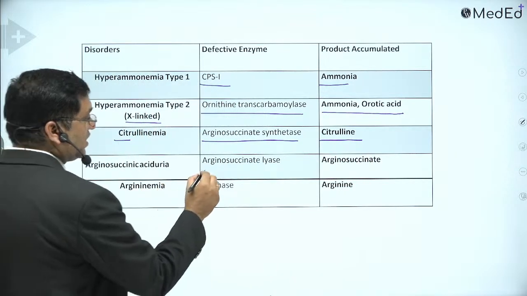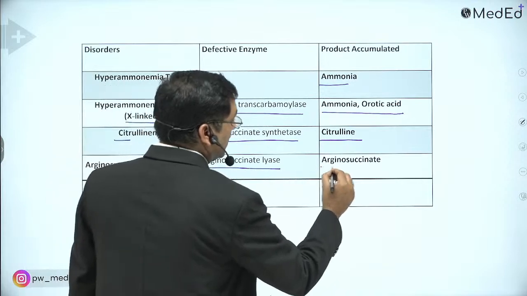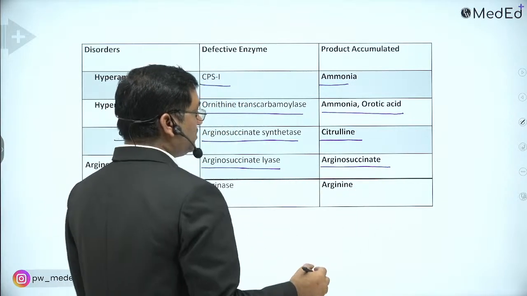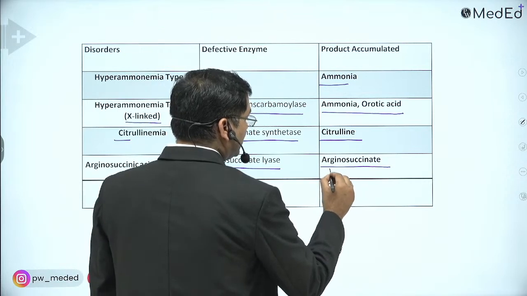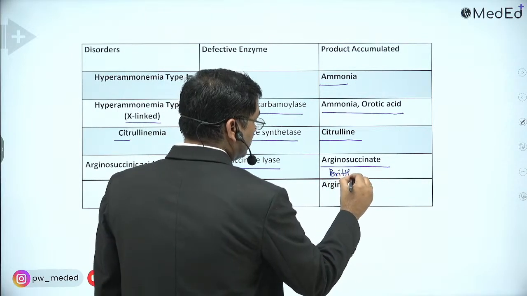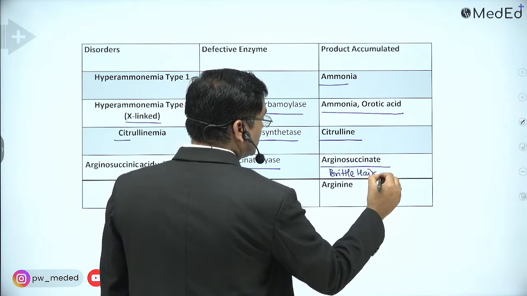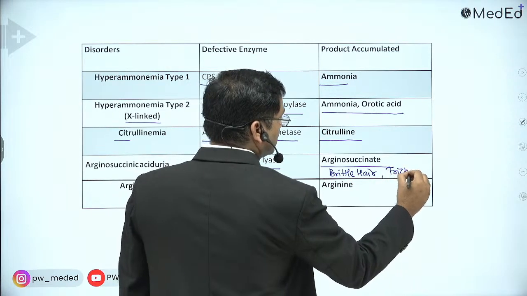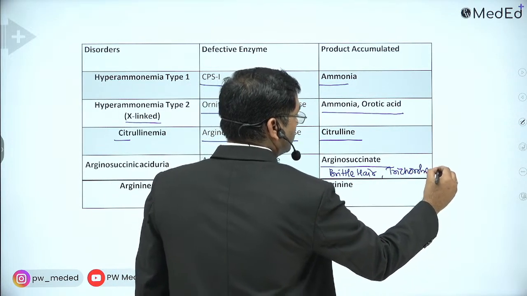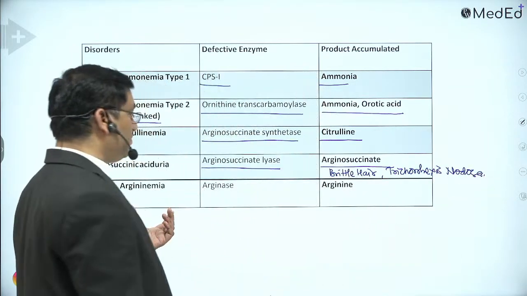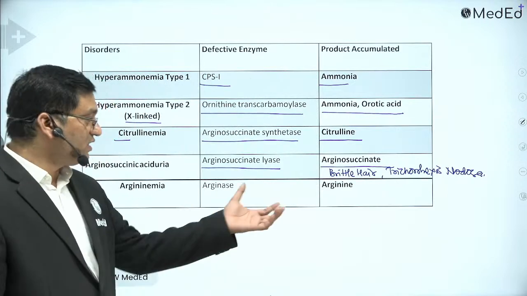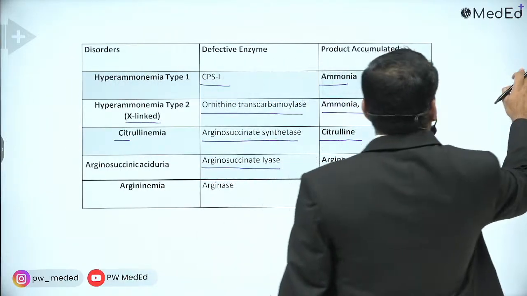Arginosuccinic aciduria is arginosuccinate lyase defect, with arginosuccinate and tufted, brittle hair, known as trichorrhexis nodosa. And in argininemia or hyperargininemia, there is an increase in the arginine level.